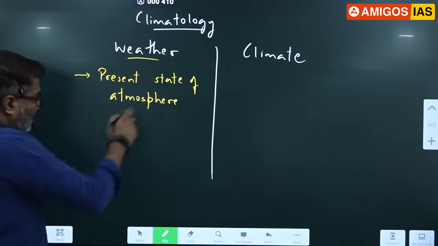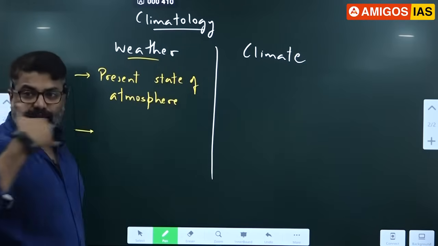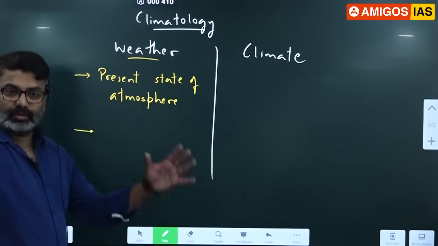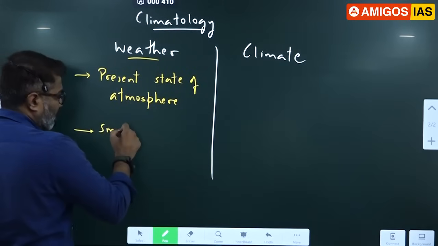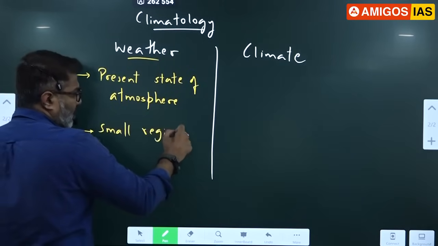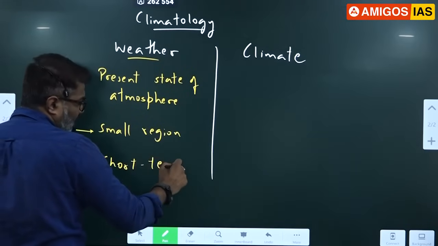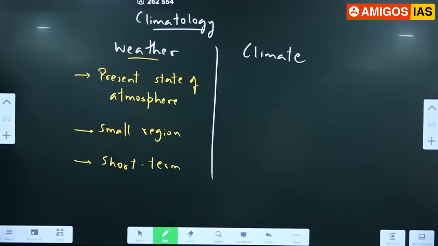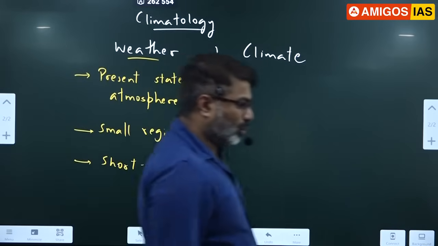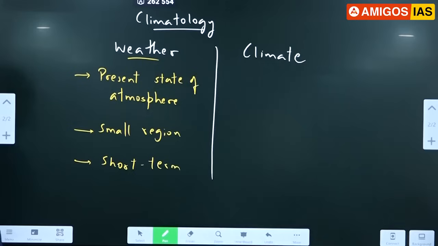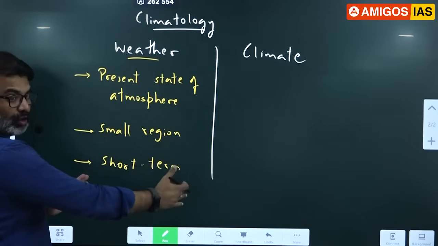Okay, it applies to a very small region. Let's say Ashok Nagar, this area, or Gandhi Nagar, this belt. It applies to a small region. And it applies for a short term. Short term condition. All of you understand? Short term atmospheric condition is weather. Short term atmospheric condition. So please remember this. What is weather? Short term condition, what you feel now. And weather keeps changing, correct? That all of you should know.